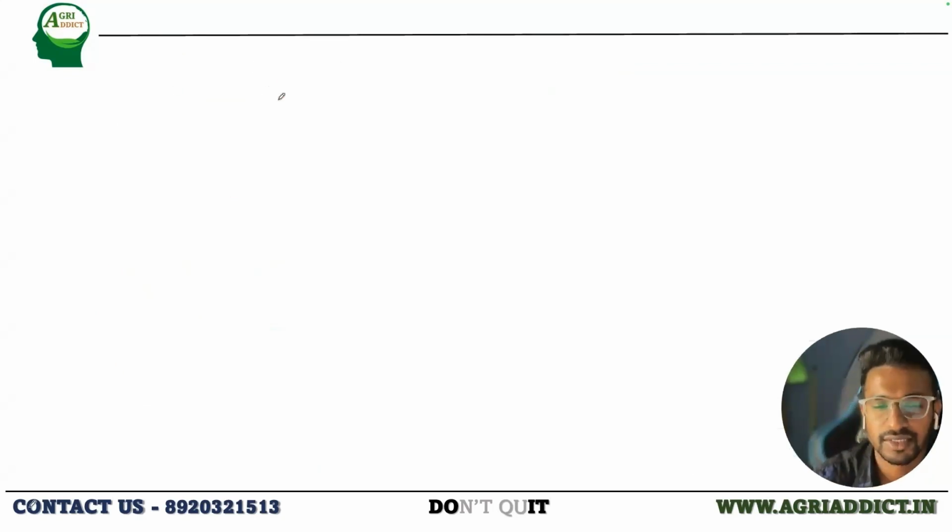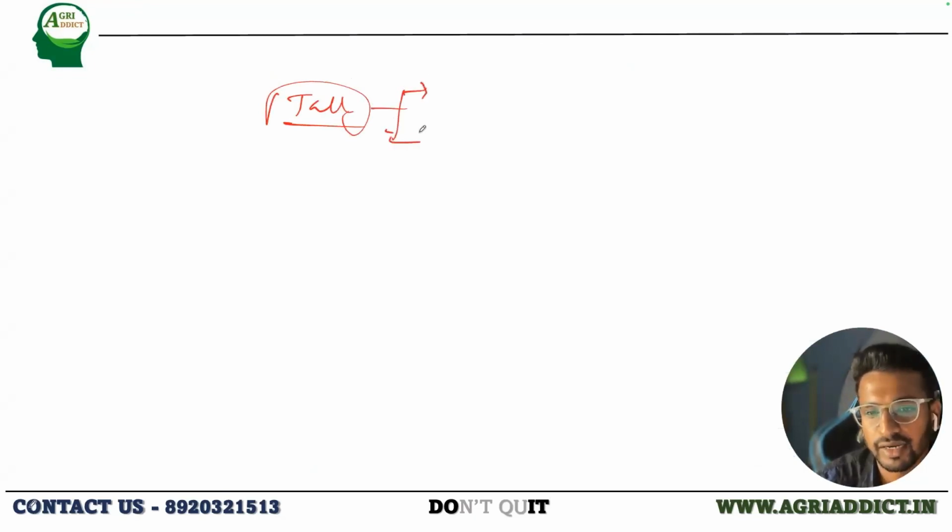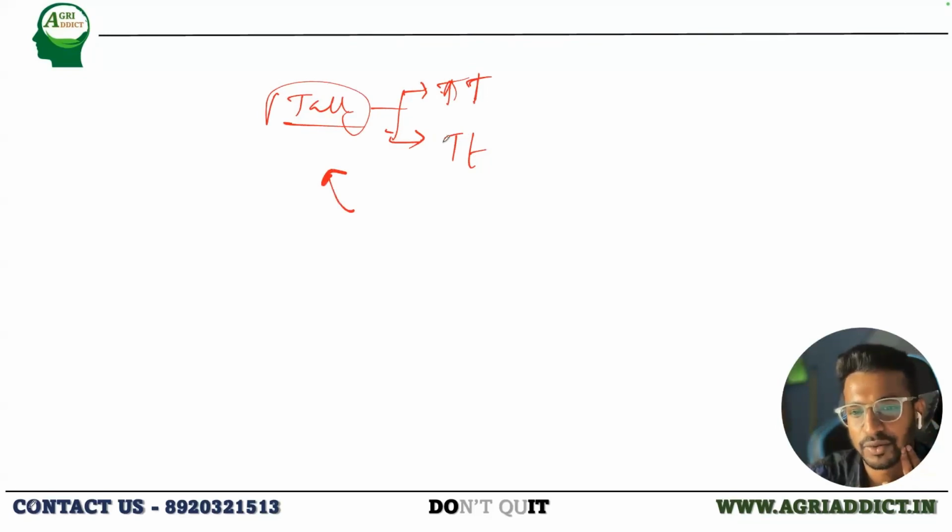Then what about the genotype? For example, I have a certain plant which is growing tall. So what can be the genotype of this plant? There are two possibilities, right? Am I right? The genotype can be of two possibilities. Is it true or not? Yes, sir. So what are the possibilities? It can be either capital T capital T or capital T small t. So how to identify this? How to know whether it is capital T or small t?